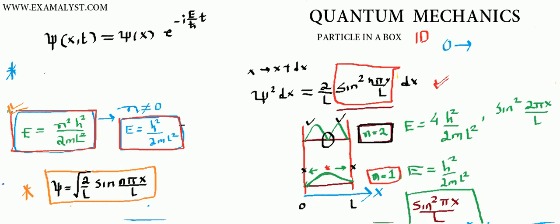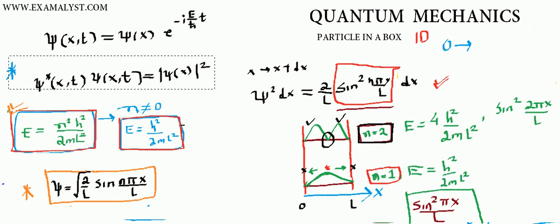So if you do psi star of x and t into psi of x and t, then you will see that this is the total probability. So the total probability will be mod of psi of x squared, and it is independent of time. It has to be, because particle in a box is a stationary state problem.